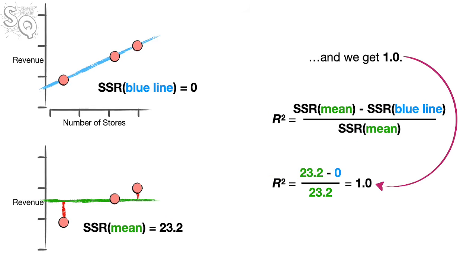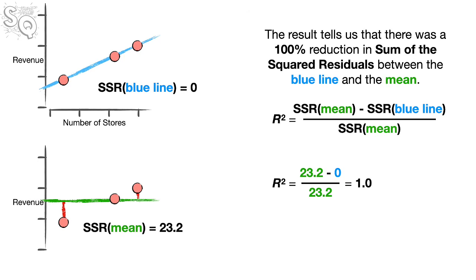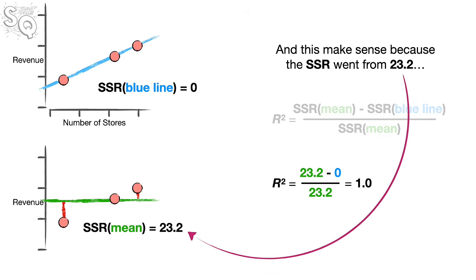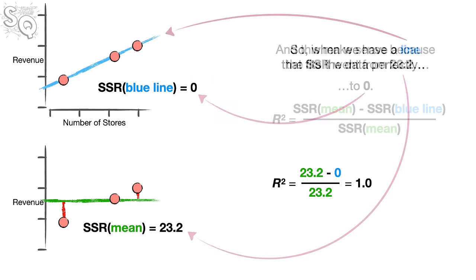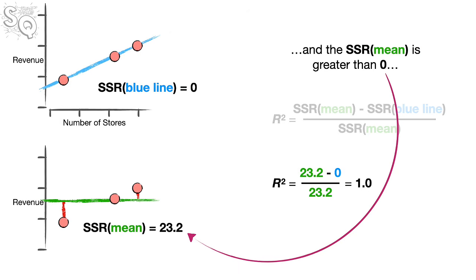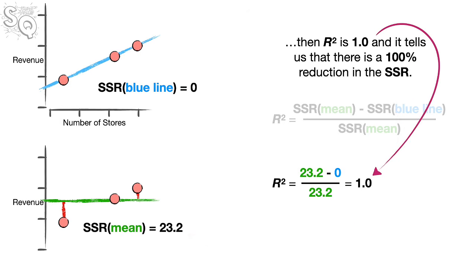And we get 1.0. The result tells us that there was a 100% reduction in the sum of the squared residuals between the blue line and the mean. And this makes sense because the sum of the squared residuals went from 23.2 to 0. So, when we have a line that fits the data perfectly, and the sum of the squared residuals around the mean is greater than 0, then R² is 1.0, and it tells us that there is a 100% reduction in the sum of the squared residuals.